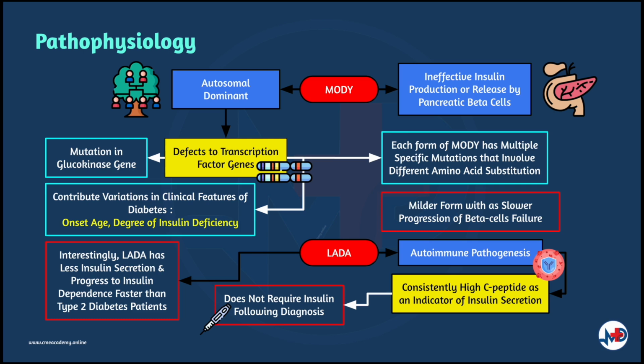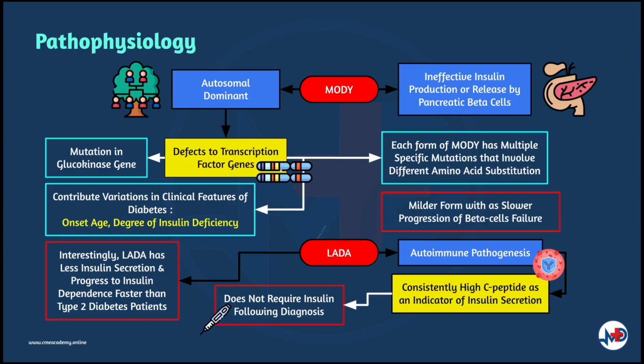In some cases, there will be significant differences in the activity of the mutant gene product that contribute to variations in the clinical features of diabetes, for instance, age of onset or degree of insulin deficiency. Moving on to LADA, this is similar to type 1 diabetes in that patients will display autoantibodies indicative of autoimmune pathogenesis. However, the autoimmune pathogenesis will be in a milder form with a slower progression of beta cell failure.